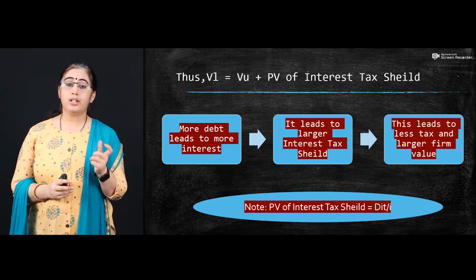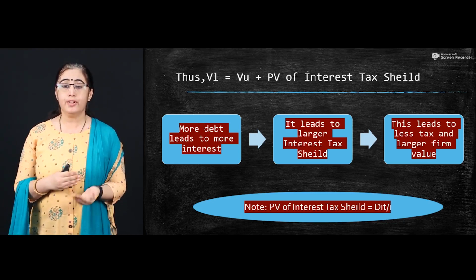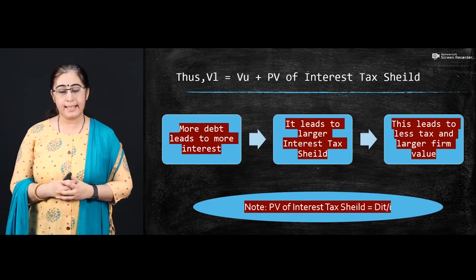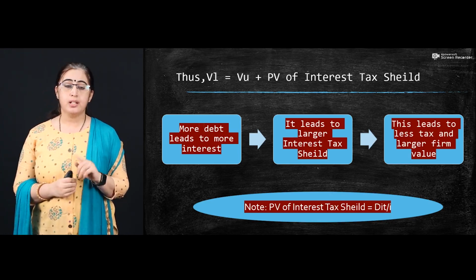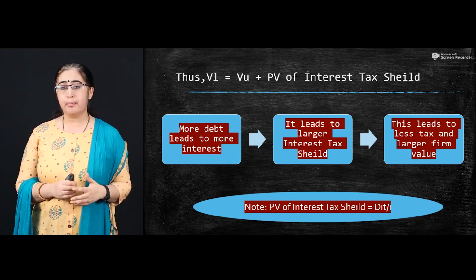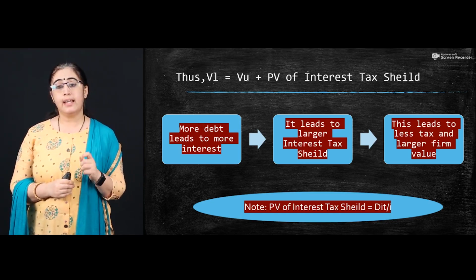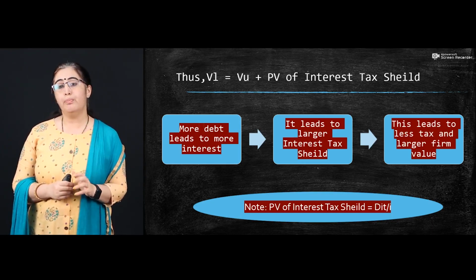A leveraged firm is basically the unleveraged firm getting the benefit of the present value of an interest tax shield. Now you ask me what exactly the interest tax shield is. When we talk about any particular expense, either depreciation or any other expense, understand that any expense is going to reduce your overall profit.